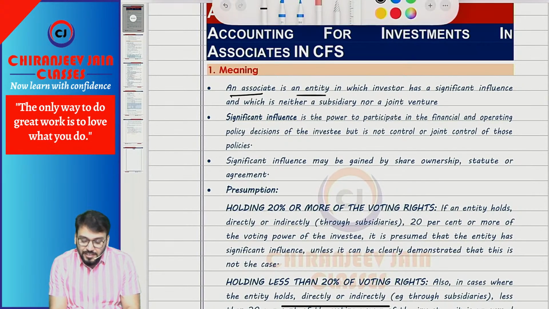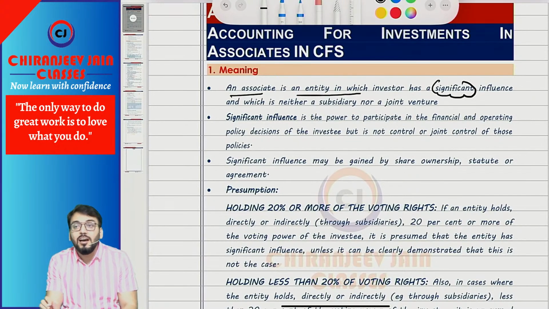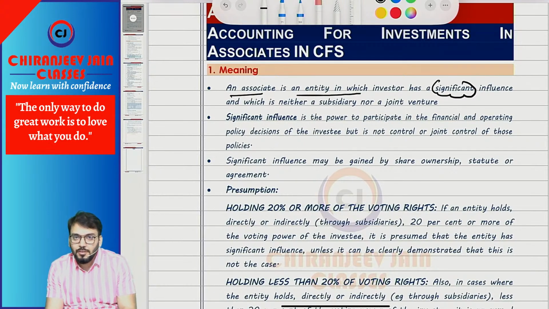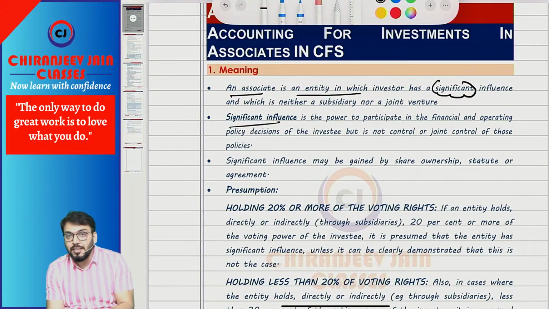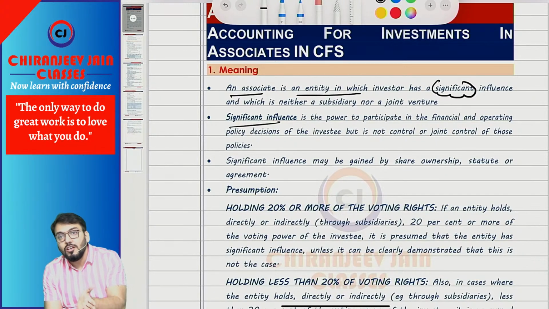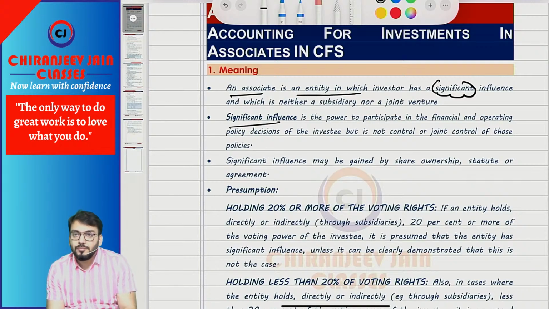An associate is an entity in which the investor has significant influence and which is neither a subsidiary nor a joint venture. Correct? Significant influence means the power to participate in the operating and financial policy making decisions.